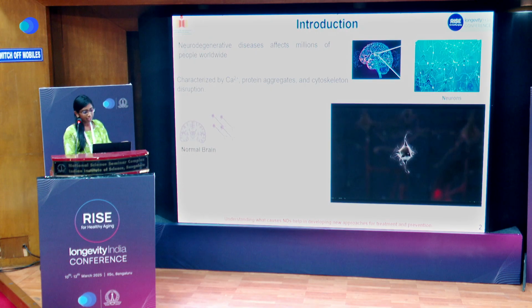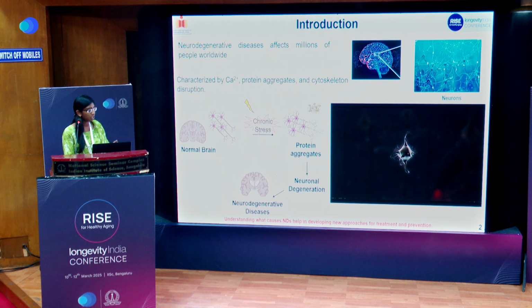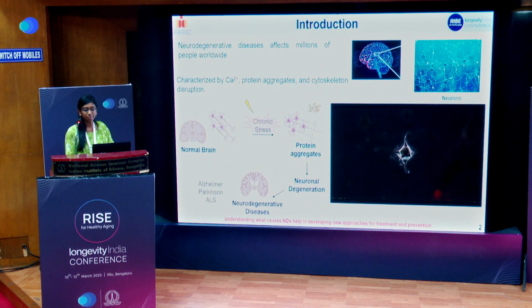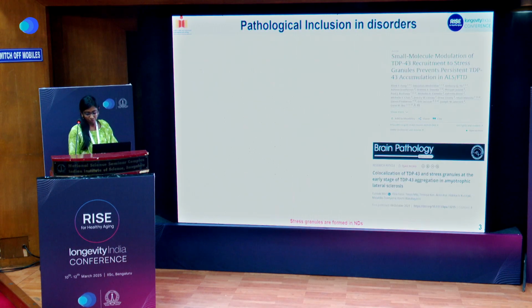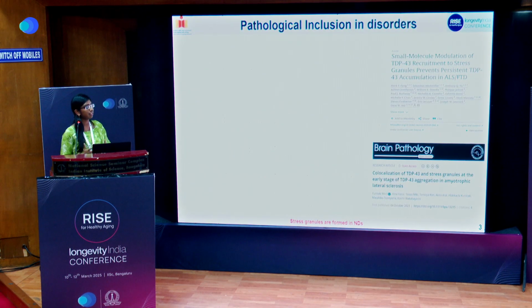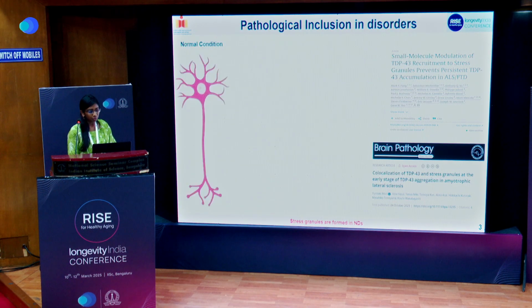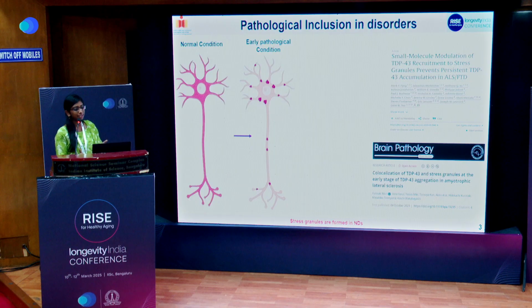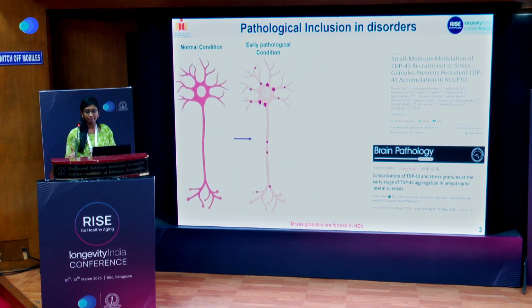In the normal brain, any chronic stress condition leads to the formation of protein aggregates, which ultimately cause neuronal degeneration and lead to neurodegenerative diseases such as Alzheimer's, Parkinson's, and ALS. These diseases are characterized by pathological inclusions, so there will be an early pathological condition and a late pathological condition.